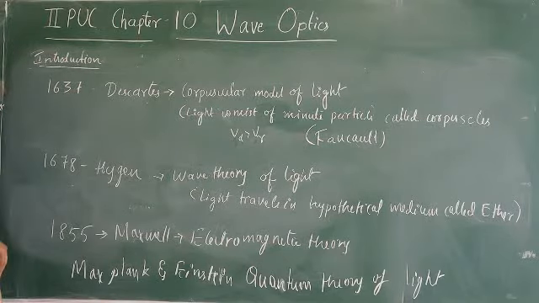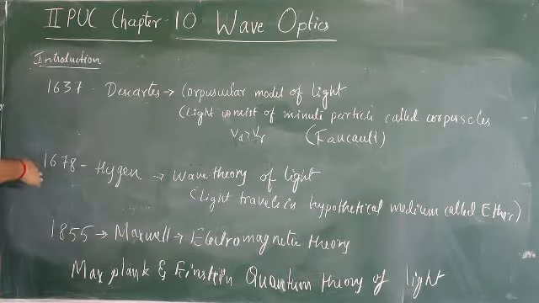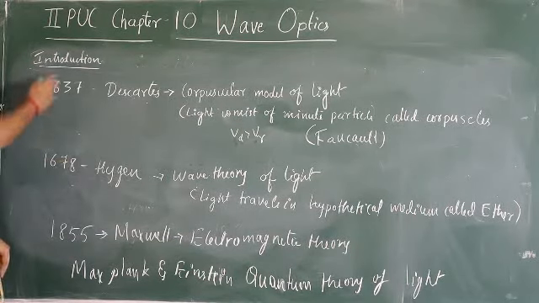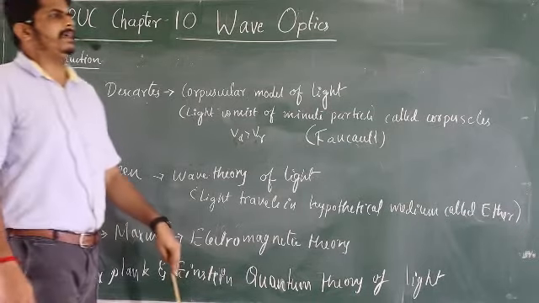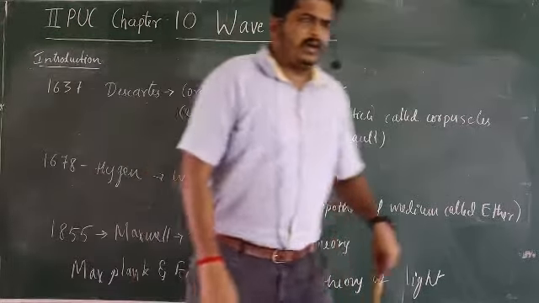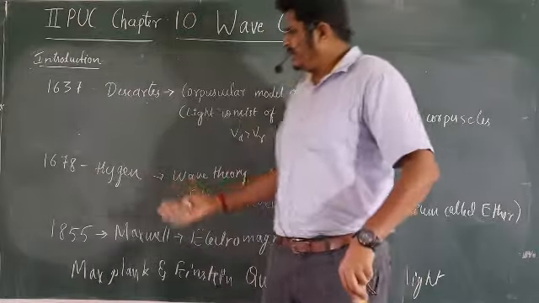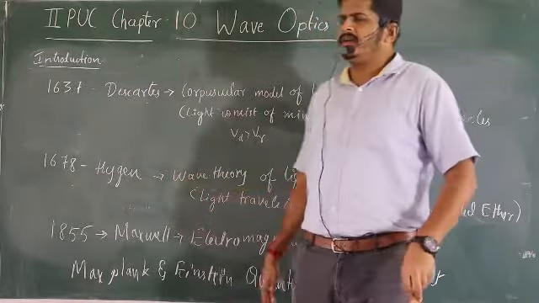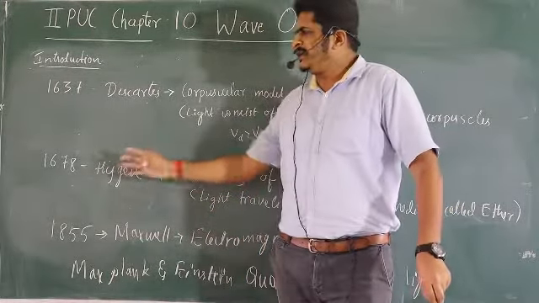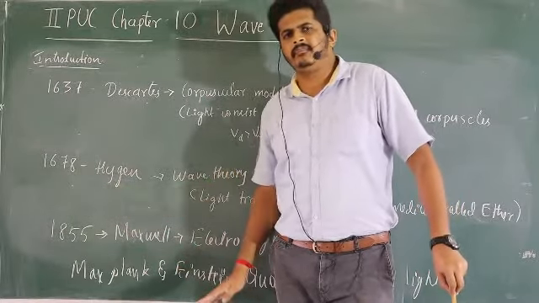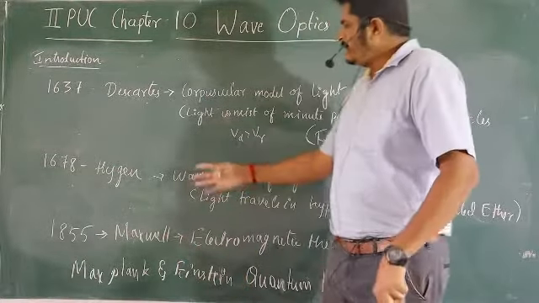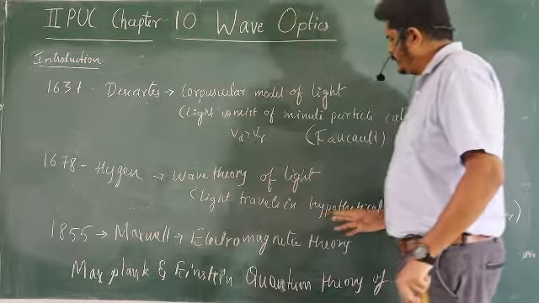Later on, in 1678, after a few years, Huygens' principle came. Huygens' wave theory of light starts. According to Christian Huygens, light travels in a hypothetical medium.